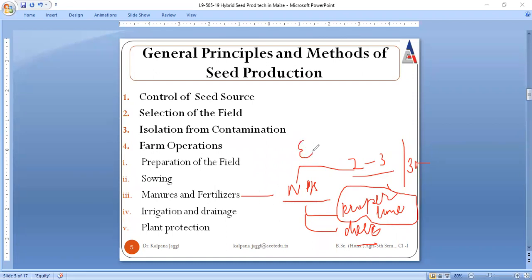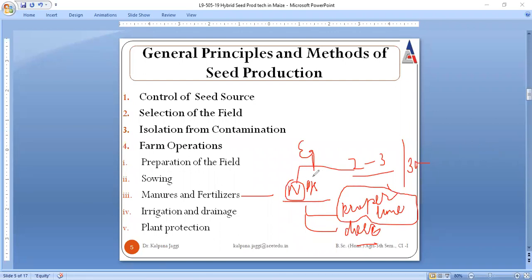When we give nitrogenous fertilizers, they can be given 2 to 3 times, at the time of sowing, and 30 to 40 days after sowing, or say before flowering.